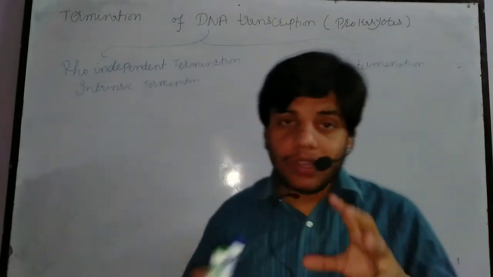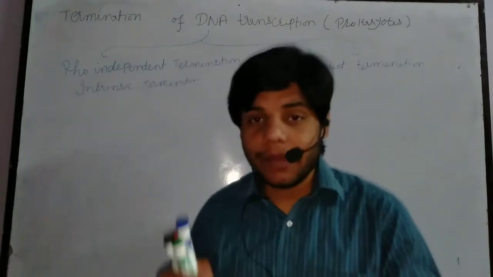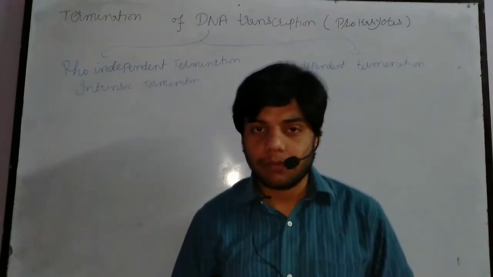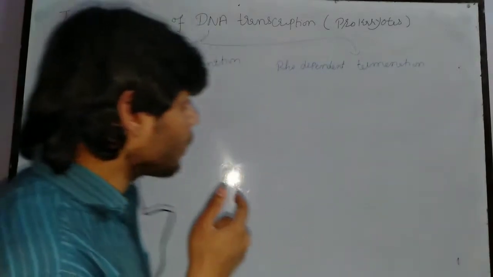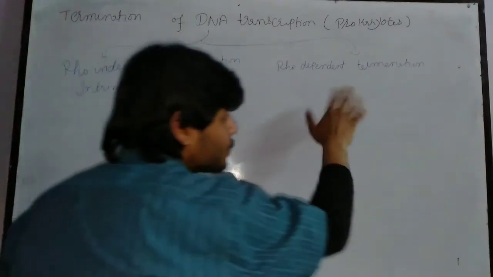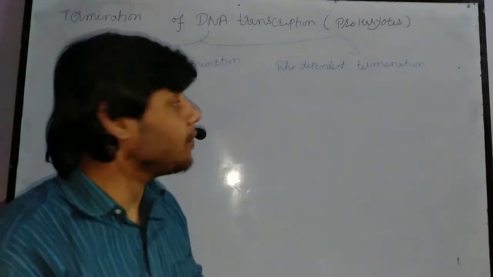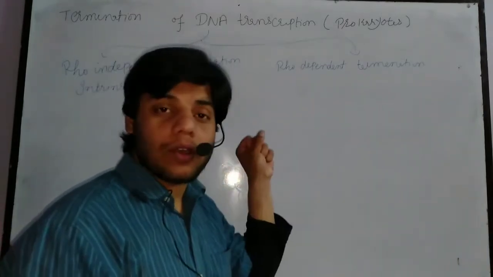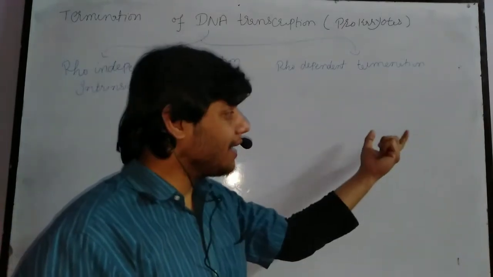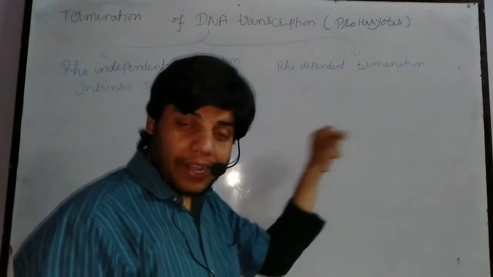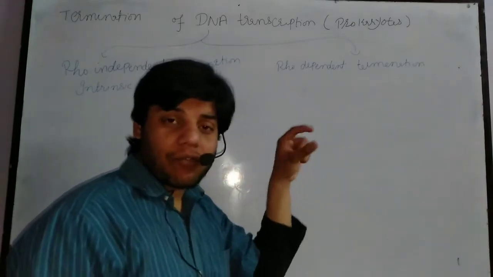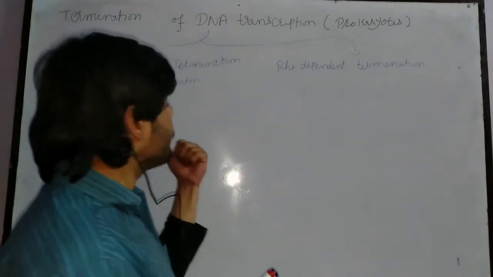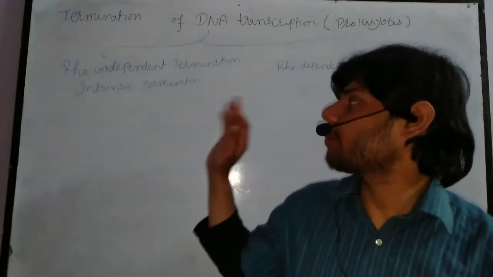But when we don't need the rho protein, it is called rho independent termination. Now remember this one: rho dependent termination is very fast, and it can release or drag out the RNA strand from between the two DNA strands very quickly as compared to rho independent termination.